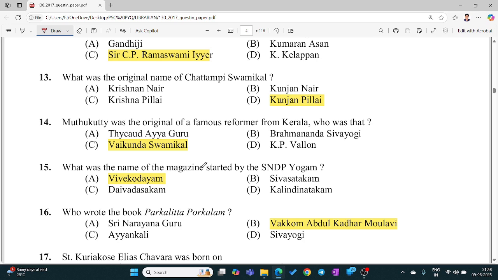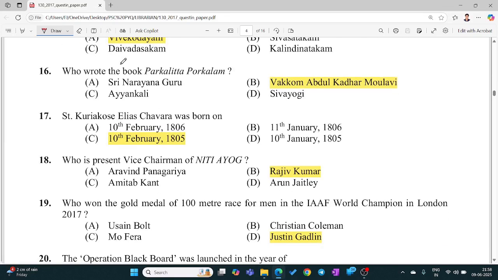What was the name of the magazine started by the SNDP Yogam? Vivekodayam. Who wrote the book Parkalitta Porkalam? Vakkom Abdul Khader Maulavi. Saint Kuriakose Elias Chavara was born on 10th February 1805. Who is the present Vice Chairman of NITI Aayog? Rajiv Kumar.